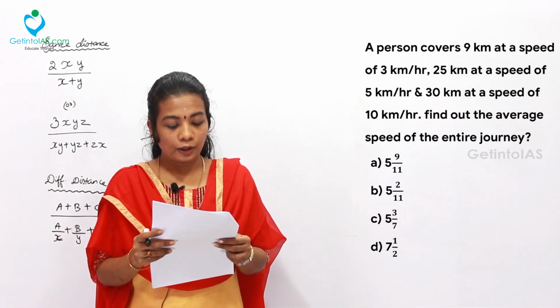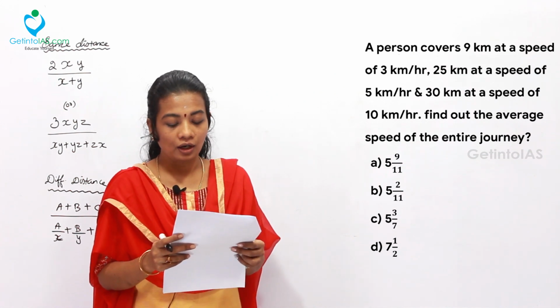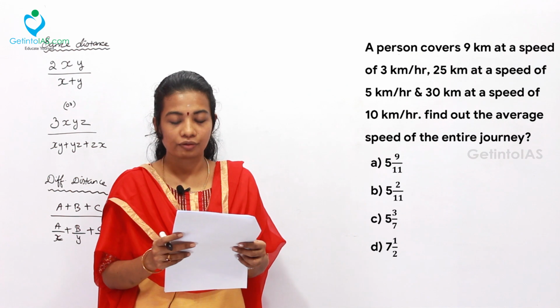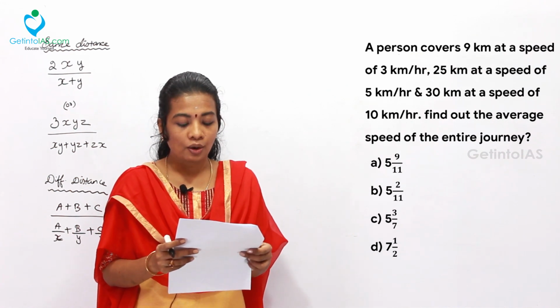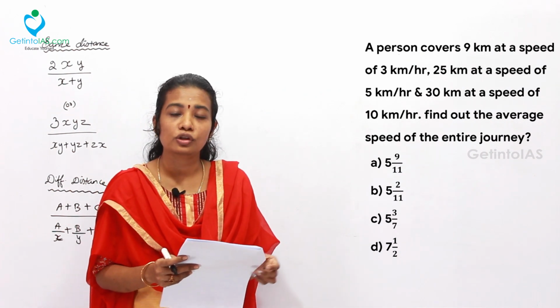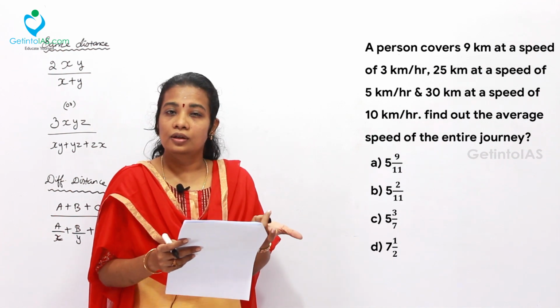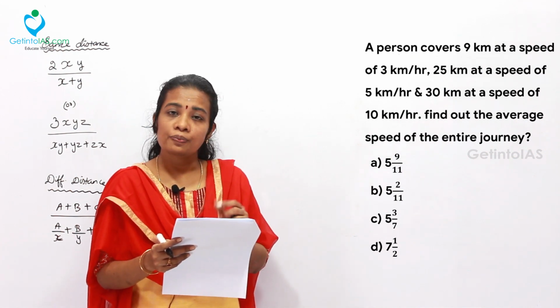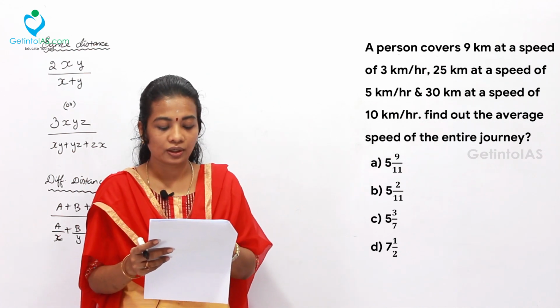Next problem. A person covers 9 km at a speed of 3 km per hour, 25 km at a speed of 5 km per hour and 30 km at a speed of 10 km per hour. Find out the average speed of the entire journey. This is also similar to the previous question, but we are going to solve it under the formula method. Also, you can solve it the smart way. Let's choose the second method, the smart way.